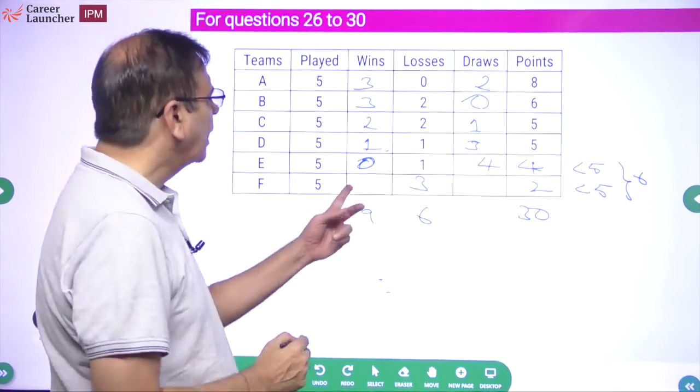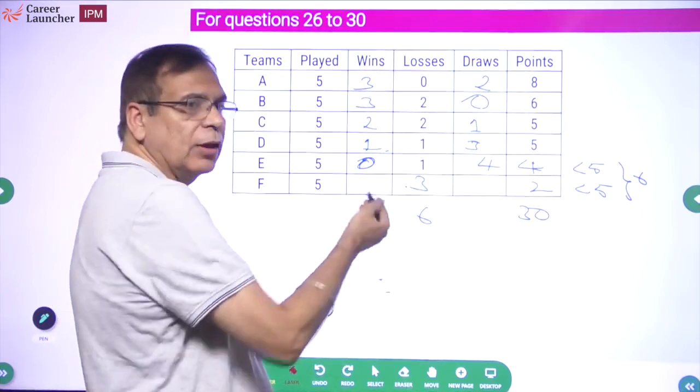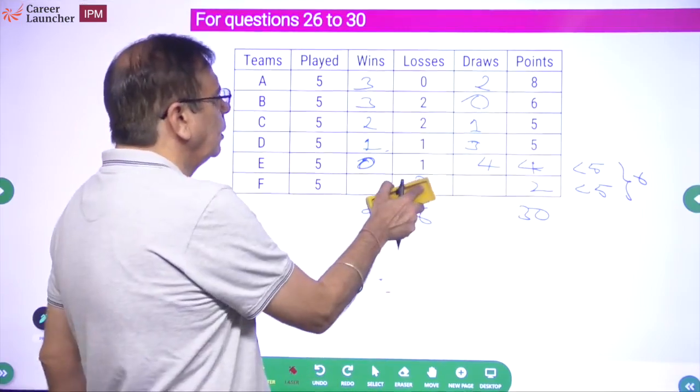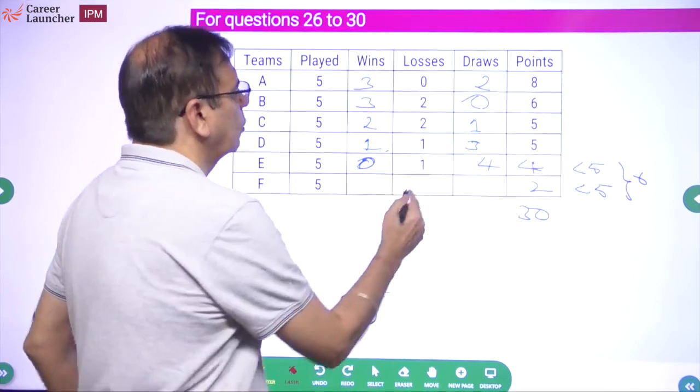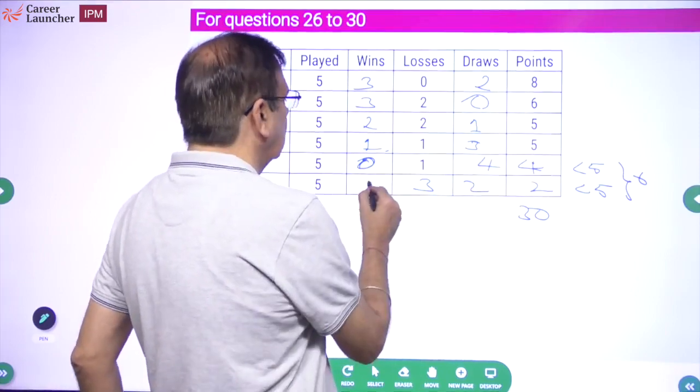Why 3? Why can't I have a win here? Because if I have a win here, I'll have to have a loss here also. ये खुद ही से थोड़ा ना हार जीत करेगा. Okay? So this is why you'll say this is going to be 3. 3 losses, 2 draws, 0 wins.